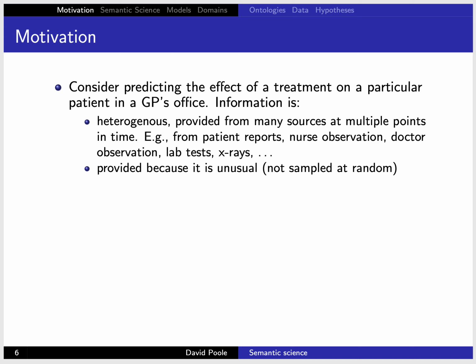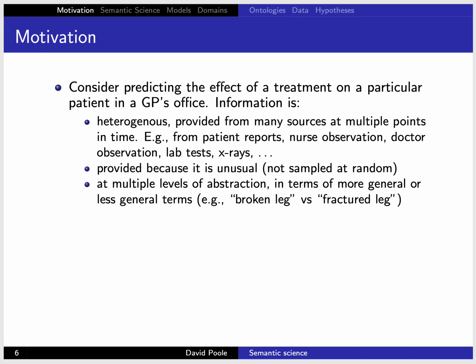It's often provided because it's unusual. So the reason someone gave an x-ray is because they had a symptom. So it's not provided at random. Someone doesn't tell you my head is connected to my shoulders, because it's not an unusual thing. They'll tell you they have a sore arm or something else that's what's wrong with them. They wouldn't tell you necessarily everything. So information is very rarely provided at random.